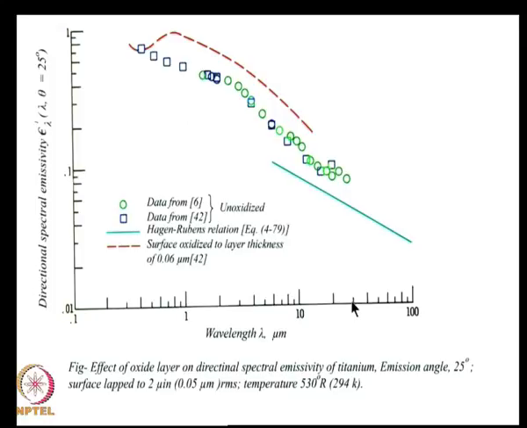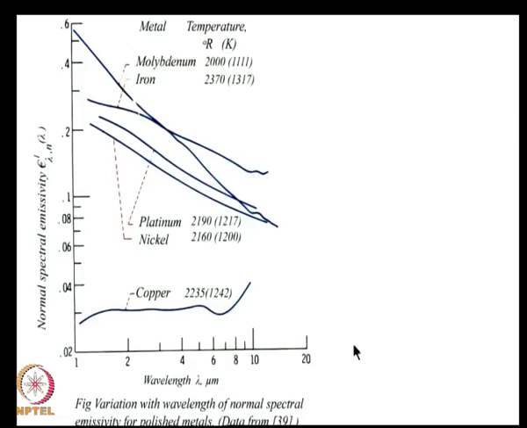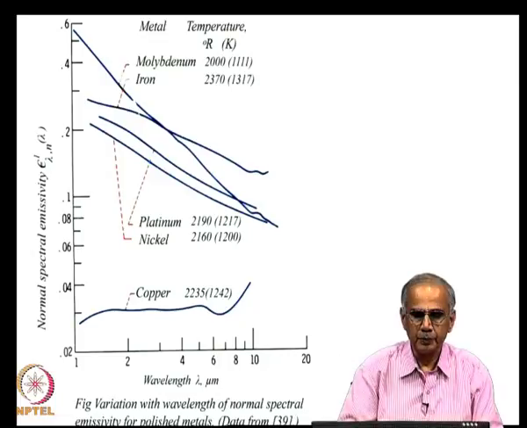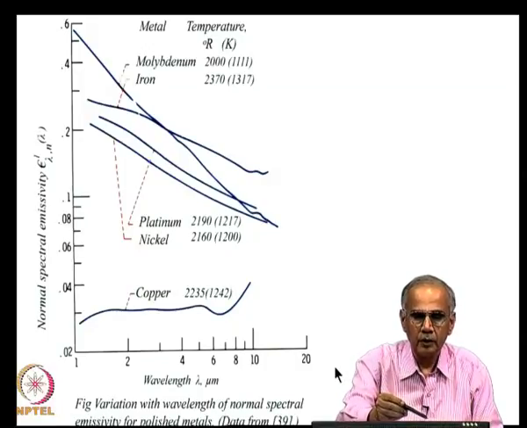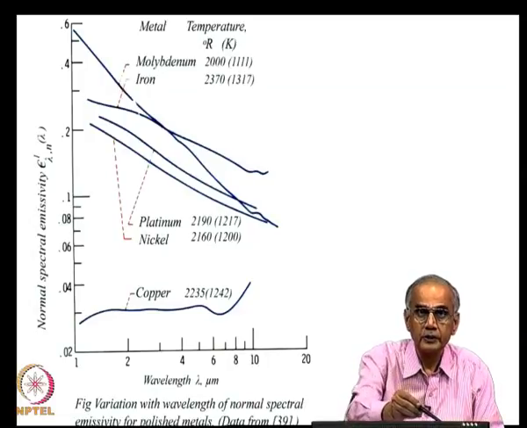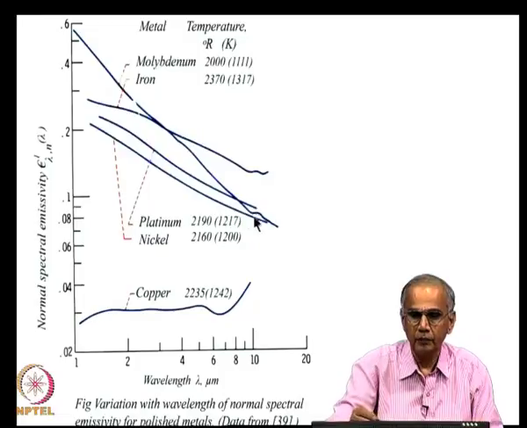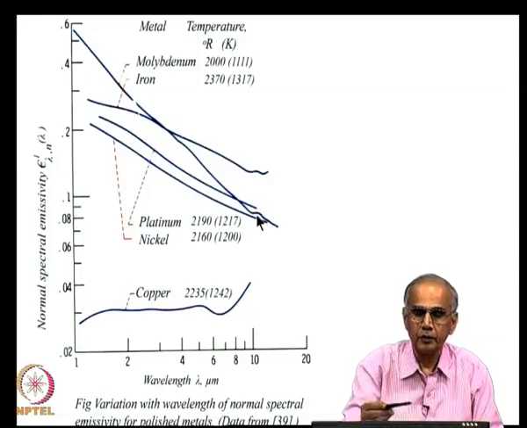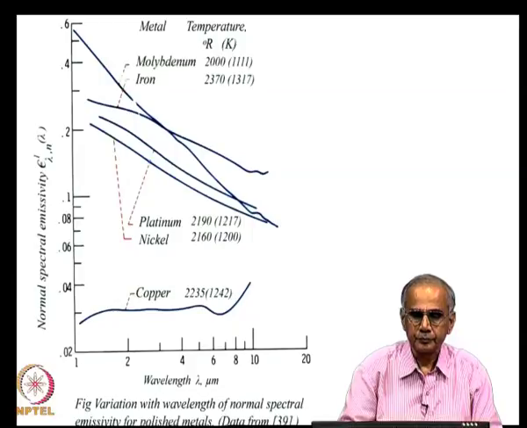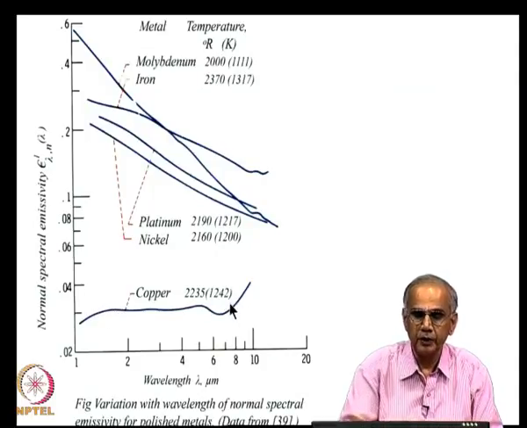And so, this is the important reason why the emissivity of metals increases with temperature. Now, there are a few more results here showing variation of spectral emissivity with wavelength. For example, you have molybdenum, iron, platinum, nickel, they all show a decrease in emissivity with wavelength, although the slope is somewhat different for different materials. But interestingly, copper does not show that effect. Copper seems to have an emissivity which does not vary that much with wavelength.